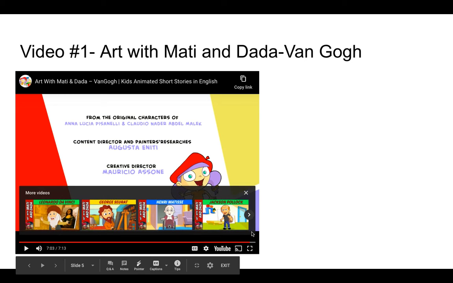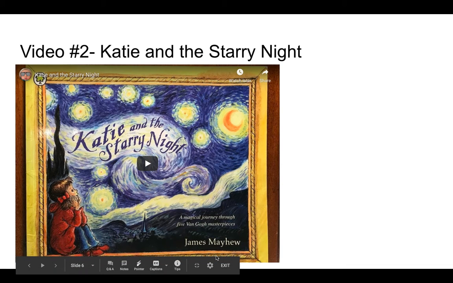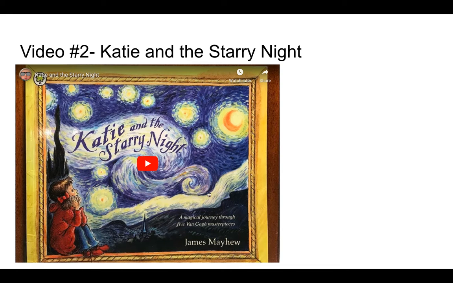Okay, so that was a little bit about Vincent van Gogh. The next one is a fictional story called Katie and the Starry Night. It's a very cute story about a little girl in a museum seeing some of Vincent's work.